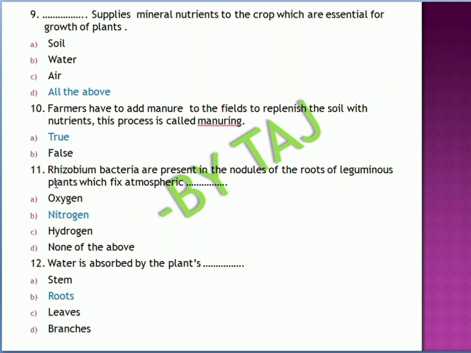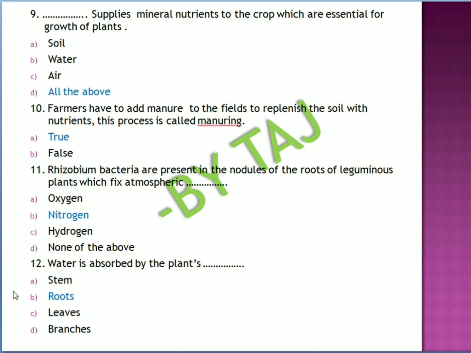Coming to the next question, rhizobium bacteria are present in the nodules of the roots of leguminous plants, which fix what? Leguminous plants, for example groundnut, these kinds of plants are going to fix nitrogen to the soil. That's why rhizobium bacteria present in the root nodules of those leguminous plants help the plants to fix atmospheric nitrogen to the soil. This process is also called as nitrogen fixation. So the answer is nitrogen for this question.